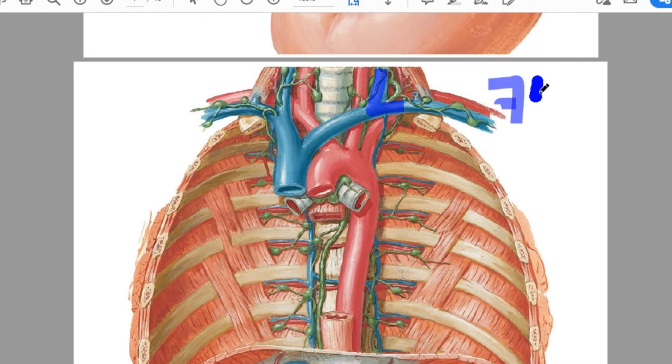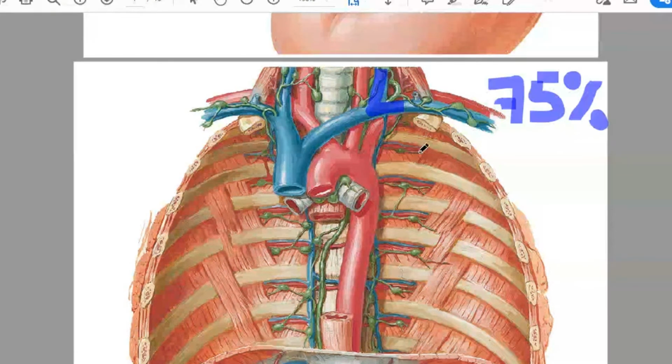So that's how you can see that in the left venous angle there is drainage of nearly 75% of all your lymph. Left venous angle collects lymph from your lower limbs, pelvic cavity, organs of pelvic cavity, abdominal cavity and organs of abdominal cavity. Next, from your left half of thorax and organs of thorax, from your left upper limb, and left half of neck and head.